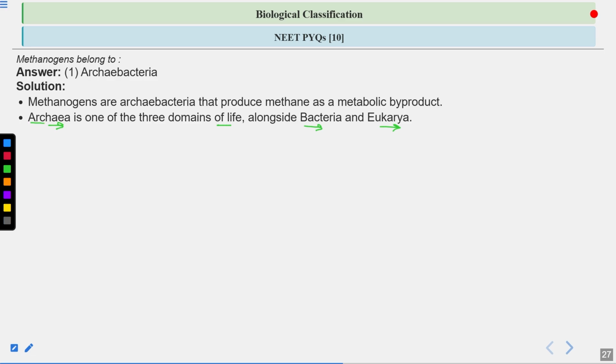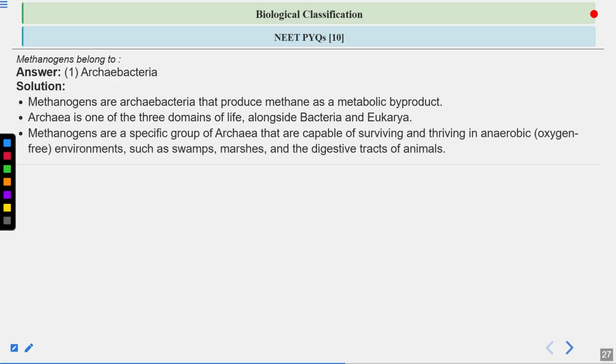Archaebacteria belong to archaea. They are the primitive bacteria. And how can they survive in extreme conditions? Because of the unique composition of their cell wall. In archaebacteria, the cell wall is not made up of peptidoglycan. Instead of peptidoglycan, it consists of pseudomurein and some glycoproteins. Now, methanogens,